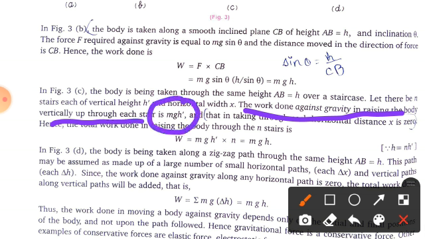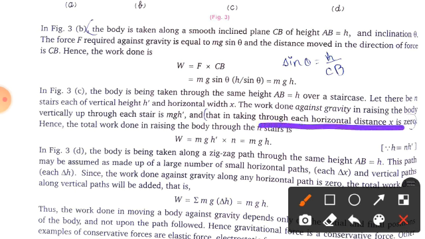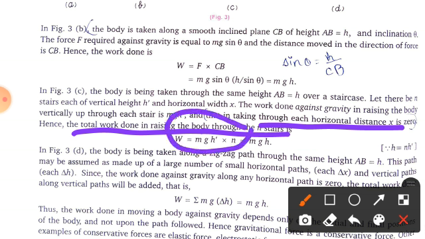Clear? And in taking it through each horizontal distance small x, it is 0. So the total work done in raising the body through the height is W equals mg h dash multiplied by the number of staircases, which is small n. So finally you will get mgh, because h is equal to n times h dash.